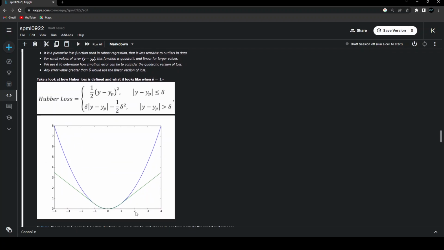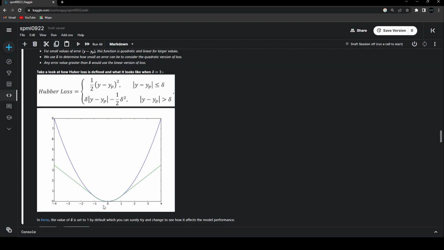And if you want to see it from this image, this is the mean squared error. And this green thing over here shows that if the delta values are greater than 1, then it's going to take the straight line shape. And if the values are less than 1, then we can see it is taking this kind of square shape.